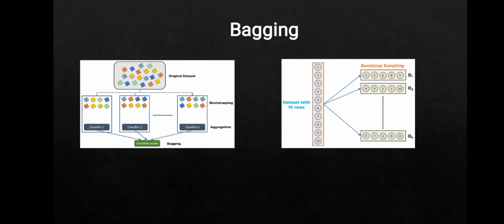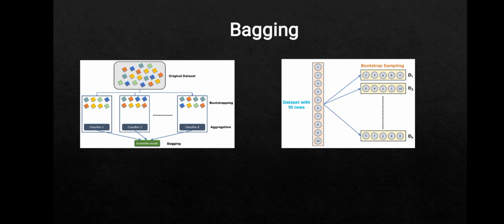Bagging, also known as bootstrap aggregation, is an ensemble learning technique that helps to improve the performance and accuracy of machine learning algorithms. It is used to deal with the bias-variance trade-off and reduce the variance of a prediction model. Bagging avoids overfitting of data and is used for both regression and classification models, specifically for decision tree algorithms.